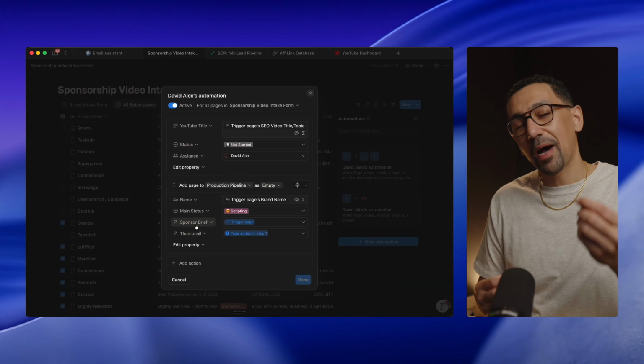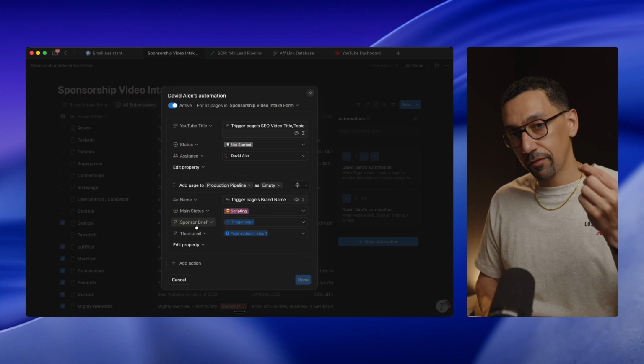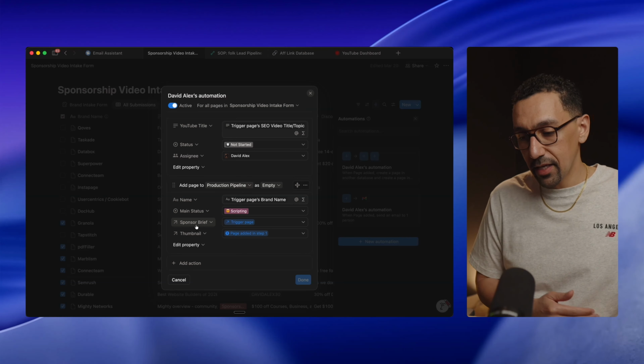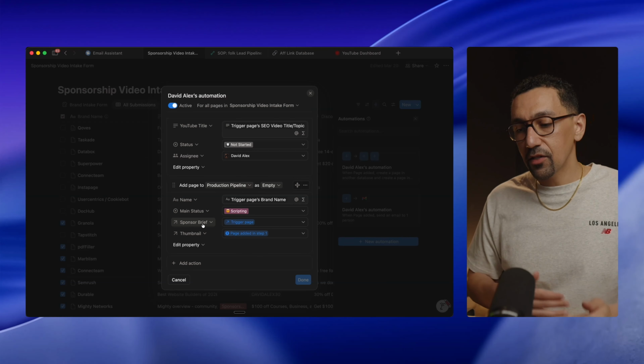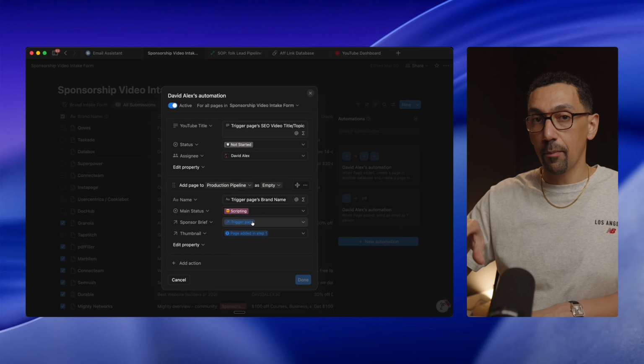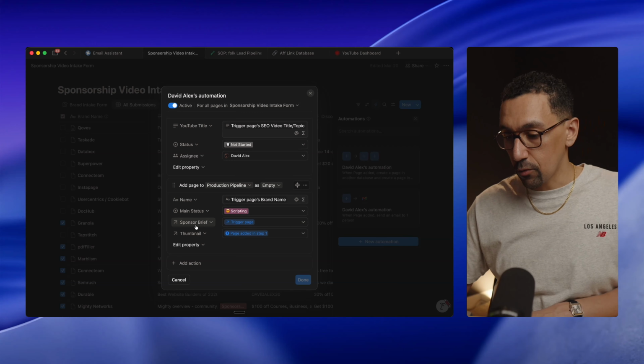Now, what makes this really powerful is when the brand fills out the form, right? We have that intake form. That is the sponsor brief. And so I can tag it with this triggered page. So the page that triggered this entire automation, now that's going to be linked with the sponsor brief.